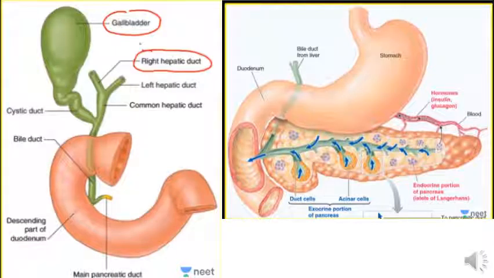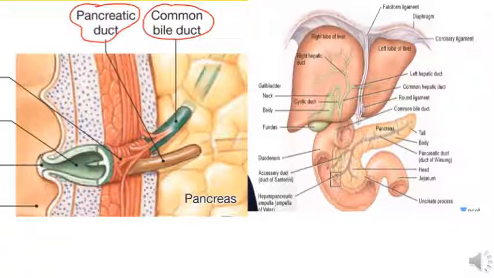Now next is the pancreas. The pancreas is a pink colored leaf-shaped structure. It is the second largest gland in the human body. The pancreas produces pancreatic juices. It contains enzymes to digest sugar, fats, and proteins. Look at the figures here.